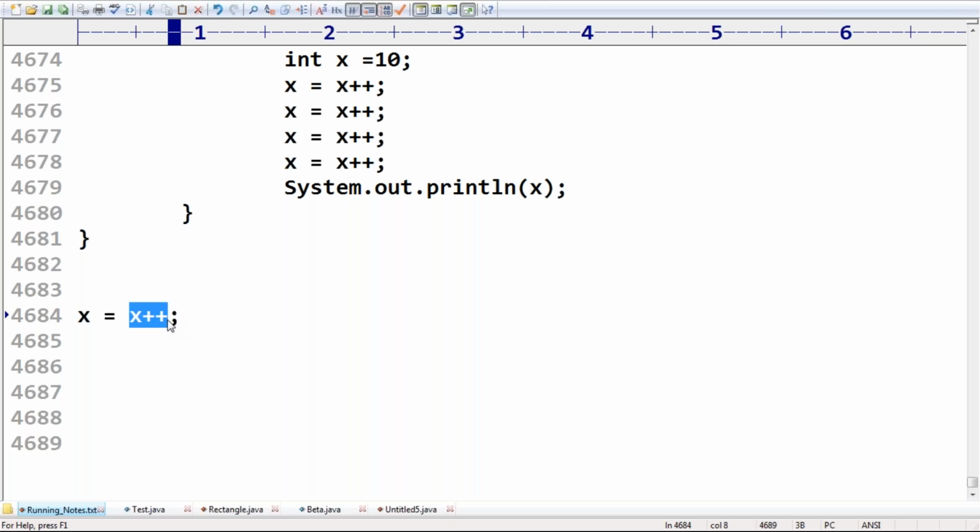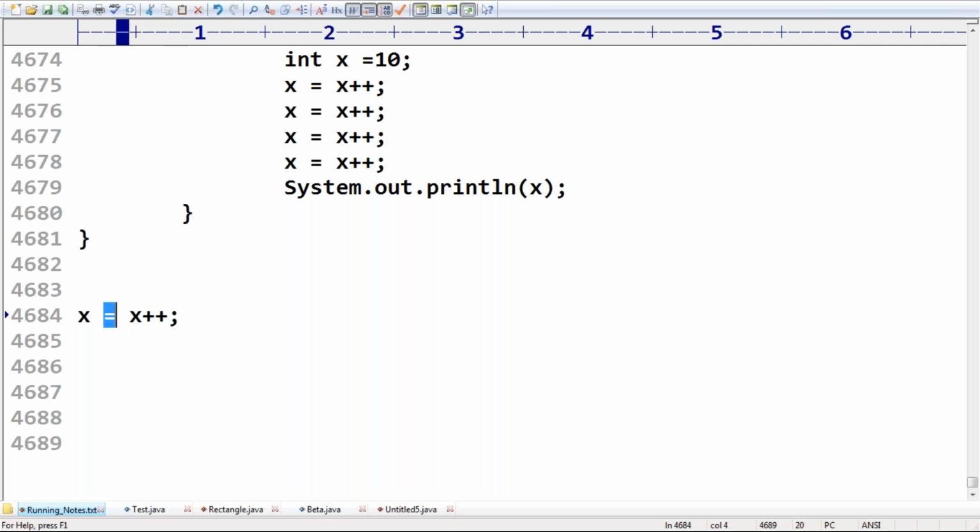Don't say x is equal to x plus 1. So x++ is called post increment, and then assignment is also there. Is it pre-increment or post increment? Post increment. So two operators are there: one is post increment and the other is assignment.